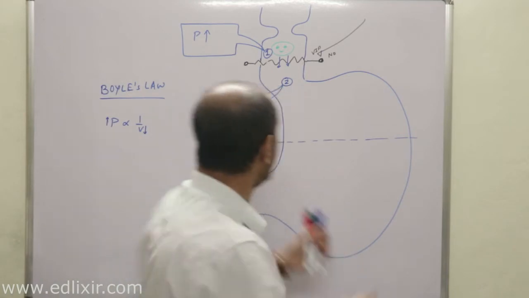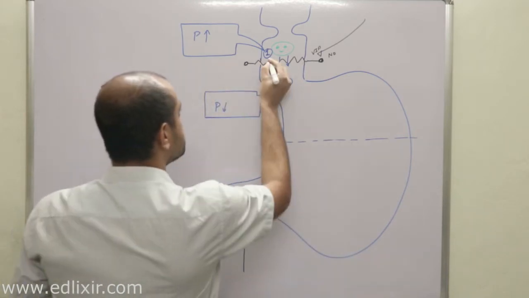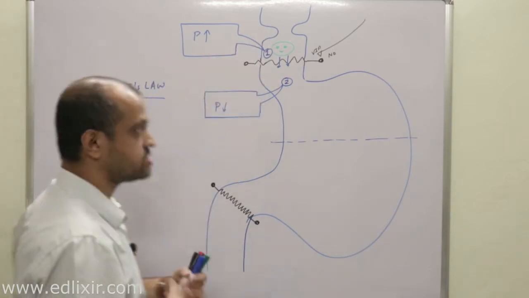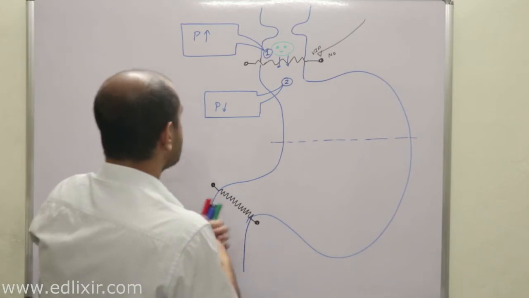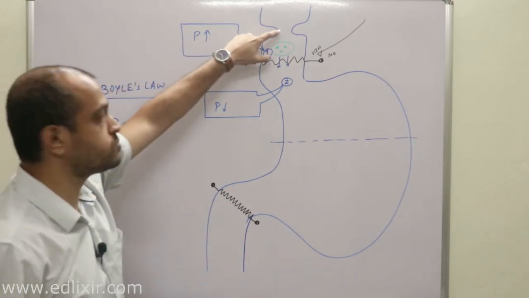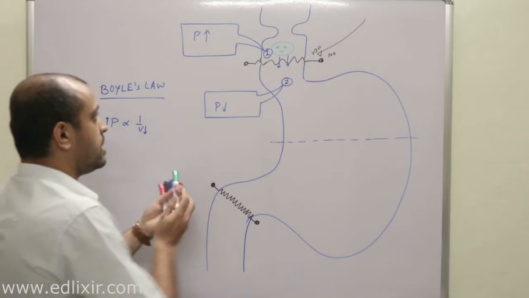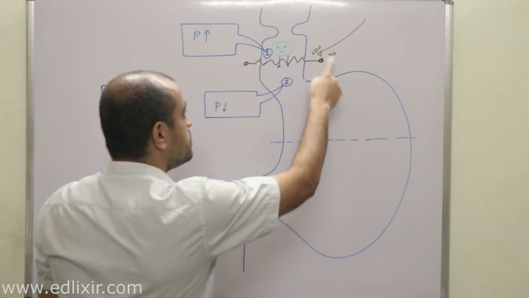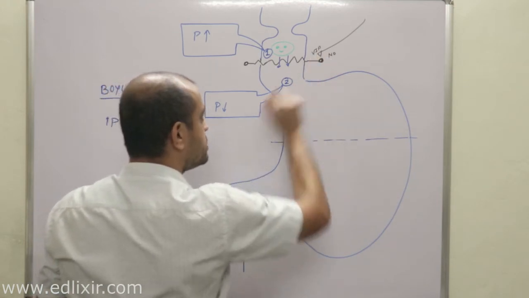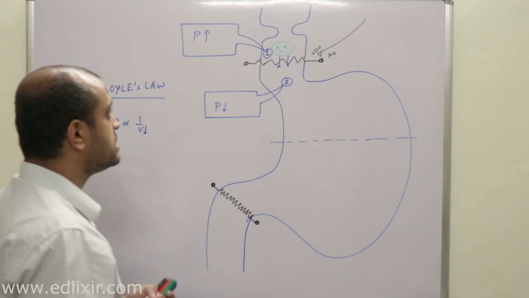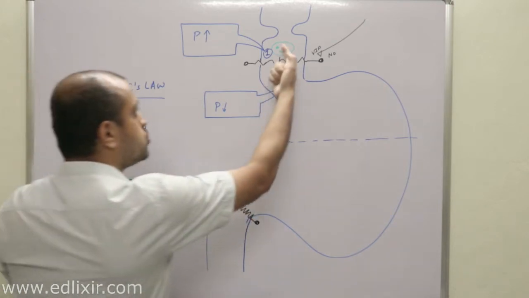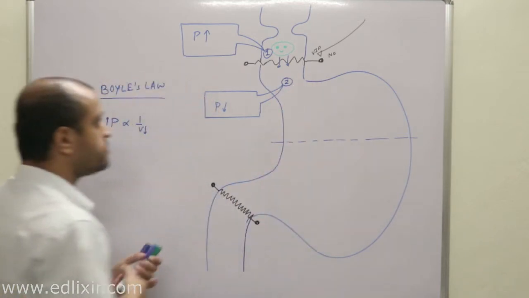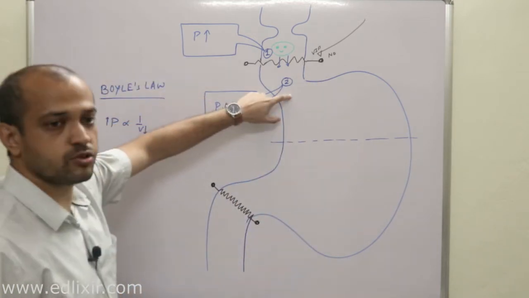Already the spring has loosened. Therefore, this food particle should come here. Now listen, very important point. If pressure is high in this area due to the peristaltic wave, and if the spring is loosened, that means the lower esophageal sphincter is loosened with the help of vasoactive intestinal peptide and nitric oxide released from the nerve endings, then for food particles to enter this second region, the criterion is that the pressure in the second region should be low.